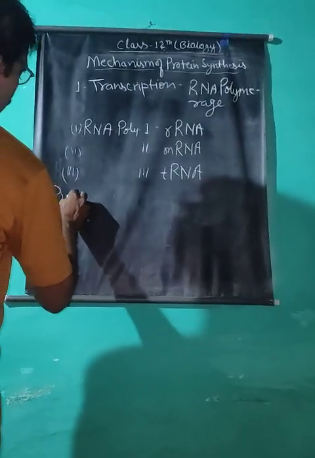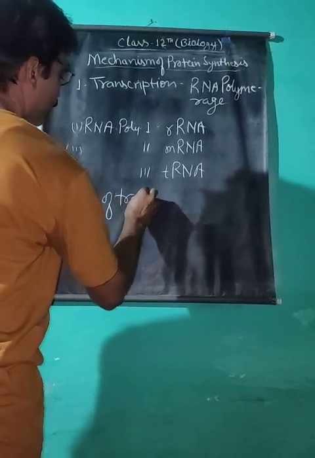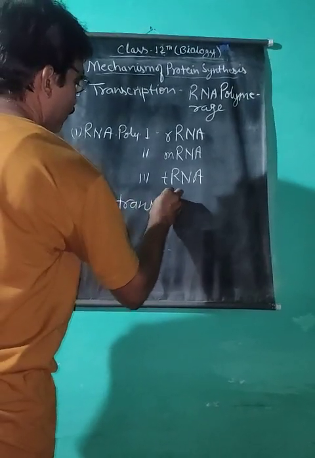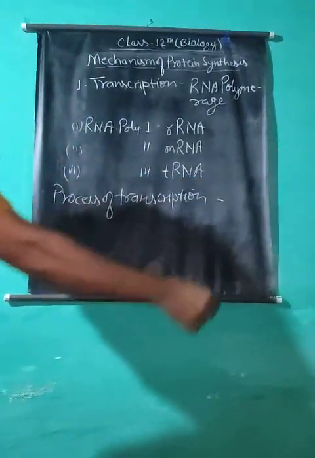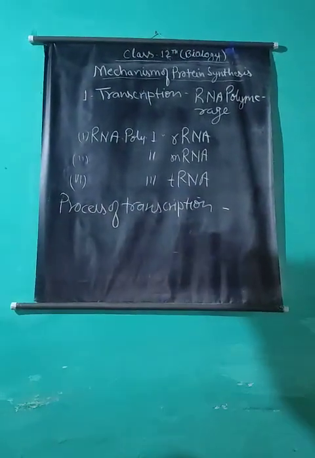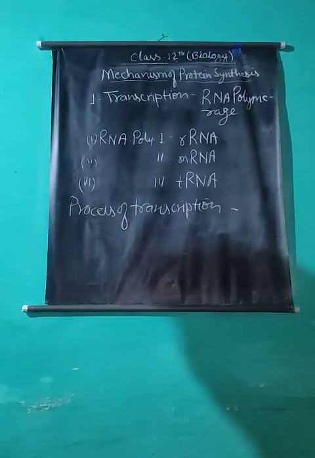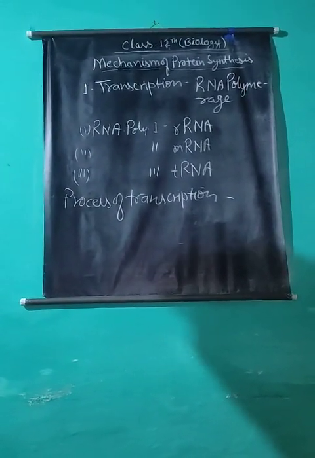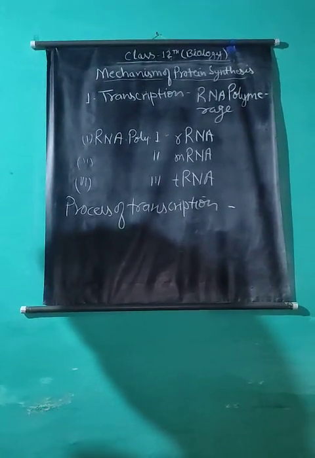Process of transcription. The process of transcription of messenger RNA from DNA involves many sequential steps.